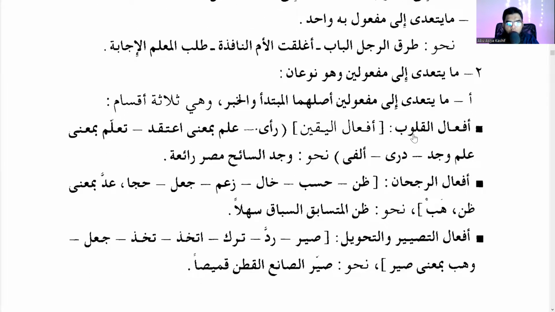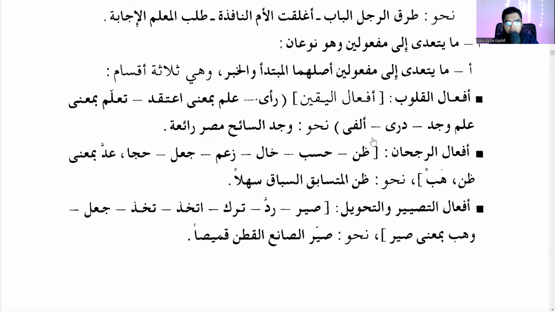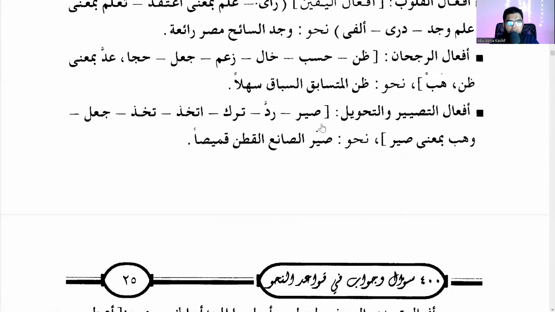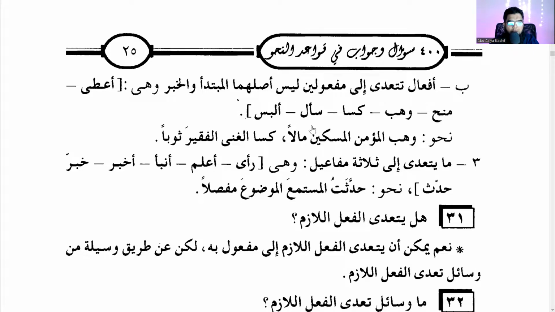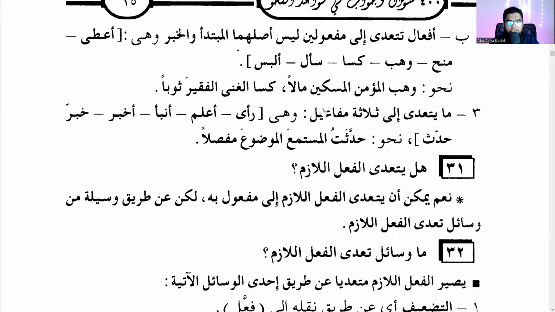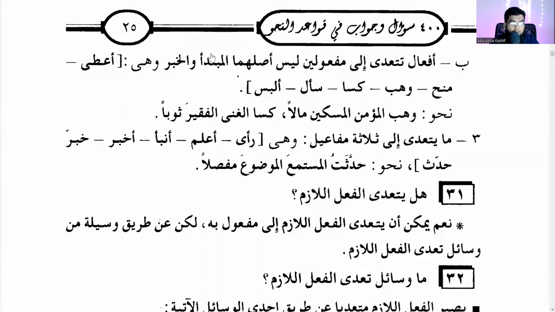One is called af'alul qulub, heart. Heart is certainty. So anytime you see heart, that means yaqeen, the same thing. And then the rujhan. This is called zanna wa akhawatuha. All these are called zanna. This is ra'a wa akhawatuha or alima wa akhawatuha. And this is ja'ala wa akhawatuha. Some people call them like that. And this is a'ta wa akhawatuha. And now next thing is ما يتعدى إلى ثلاثة مفاعيل. It takes three objects now.